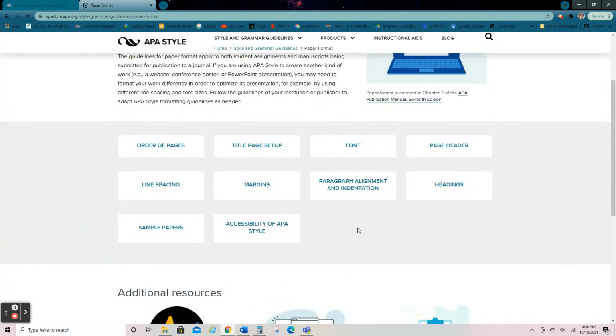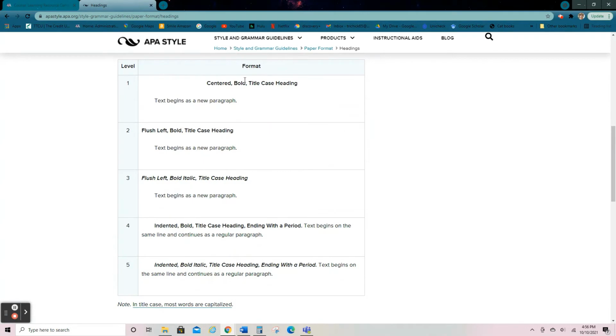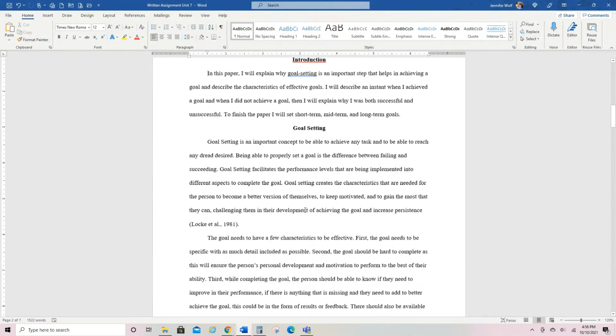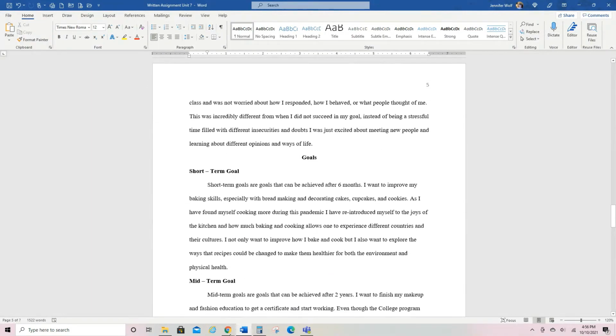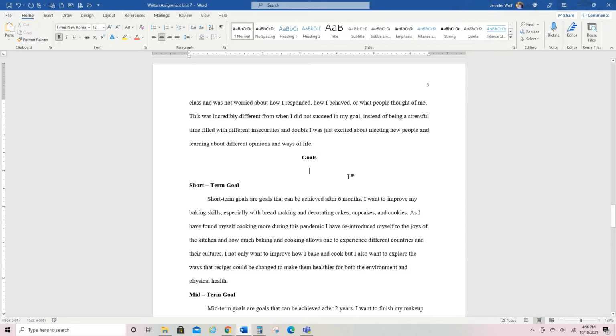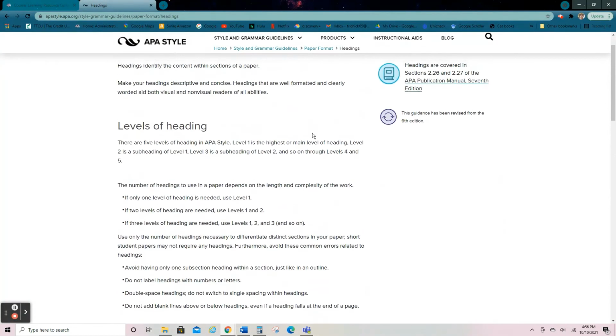All right, and then we talk about headings, and that's what I just showed you. So there are, I believe, 5 levels. So major, level 1, this is like introduction, okay, and then I showed you the level 2 headings, but you can see as you go, the headings change because that tells your reader to expect something different. So these are level 1, and then in this paper, there are level 2s right here. But still just one space. Okay, don't add that extra space because you think you should or anything like that. Okay, only double space throughout your paper.